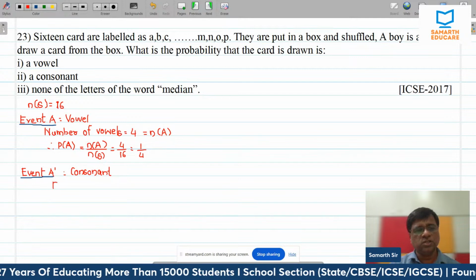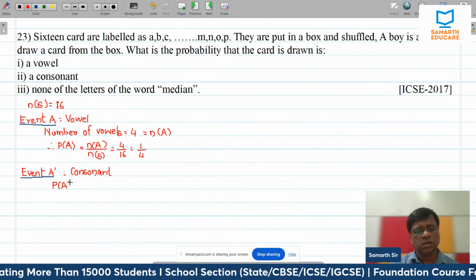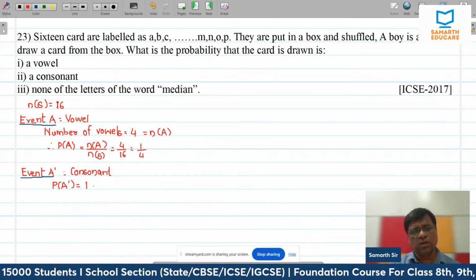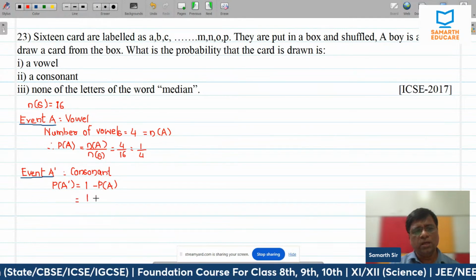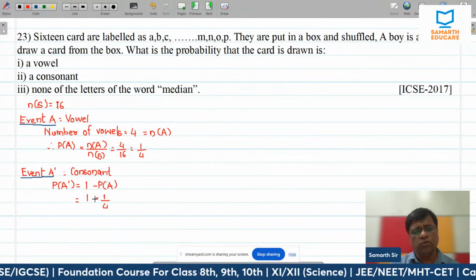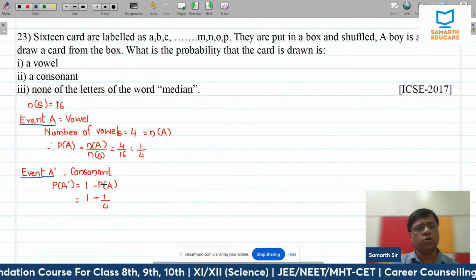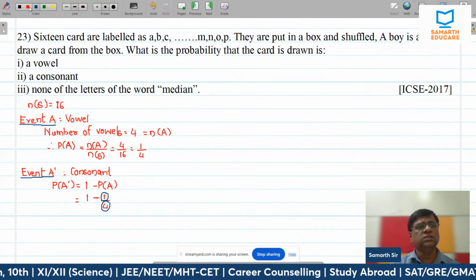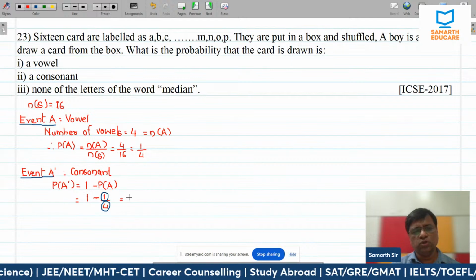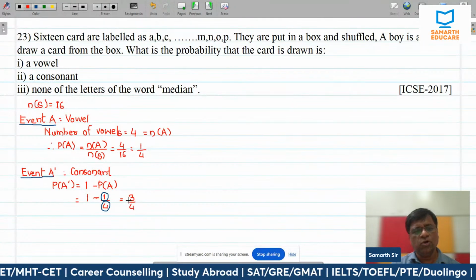So P of A dash, what is P of A dash? P of A dash is 1 minus P of A. 1 minus 1 upon 4. Easy way, 4 minus 1. So the answer is 3 upon 4.